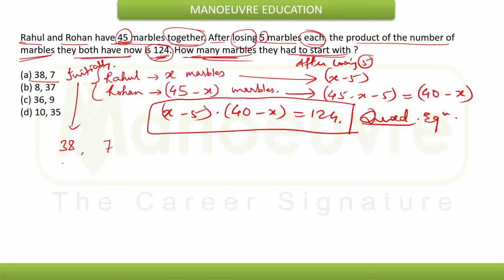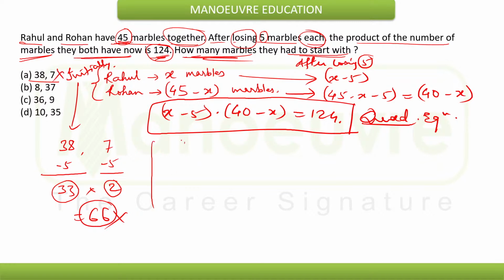Now 5 marbles are lost by both of them. So how many remaining now? 38 becomes 33, and 7 becomes 2. Now the product of the remaining marbles must be 124. Here the product is coming as 66. So clearly this is not the answer, hence option A will not be the answer.